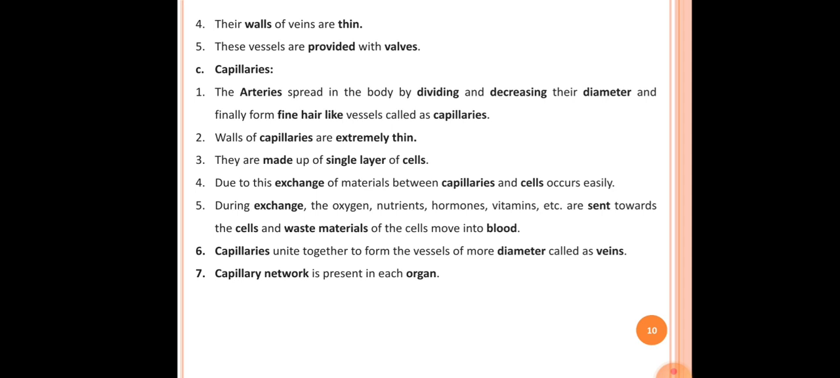The sixth point here is capillaries unite together to form vessels of more and more diameter called veins. So after the arteries divide, vessels of microscopic size are formed called capillaries, and after reunion of capillaries, vessels of large diameter are formed called veins. The seventh point here is capillary network is present in each organ. So in each and every organ or body part, the capillary network is found.